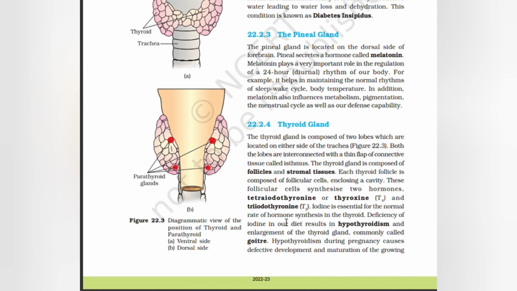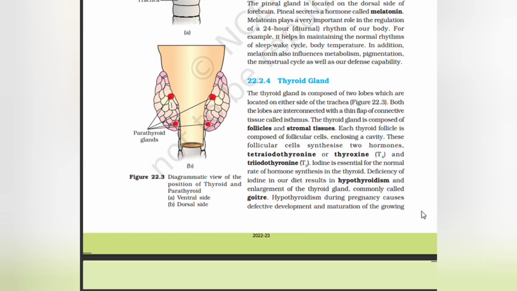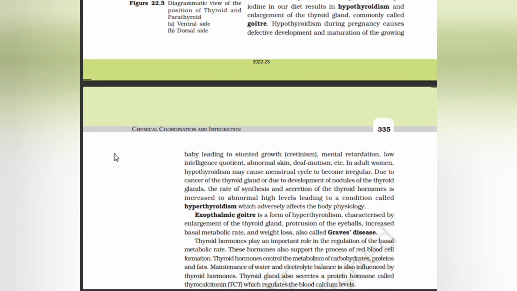Deficiency of iodine in our diet results in hypothyroidism and enlargement of the thyroid gland, commonly called goiter. Hypothyroidism during pregnancy causes defective development and maturation of the growing baby, leading to stunted growth, cretinism, mental retardation, low intelligence quotient, abnormal skin, deaf-mutism, etc. In adult women, hypothyroidism may cause the menstrual cycle to become irregular.